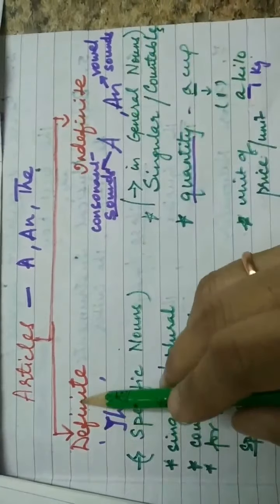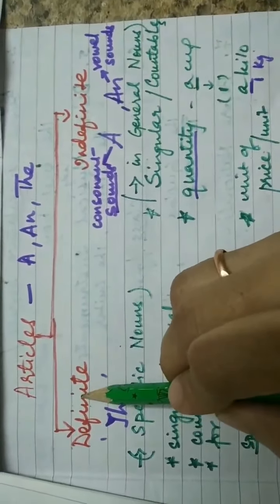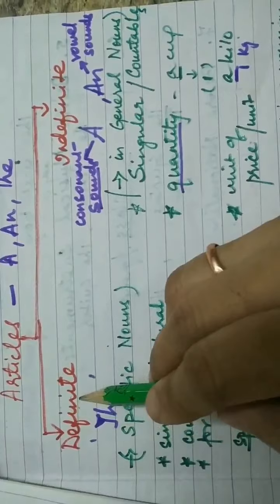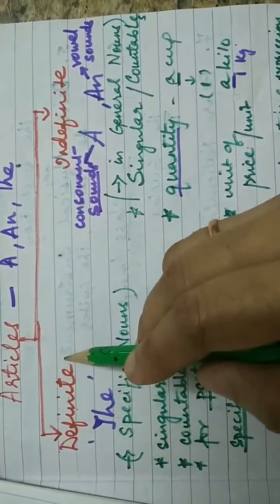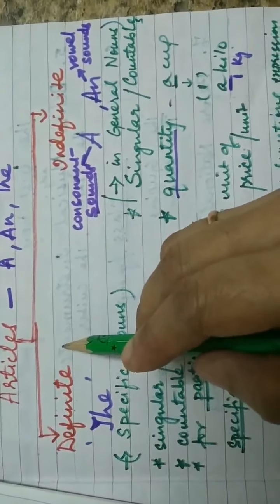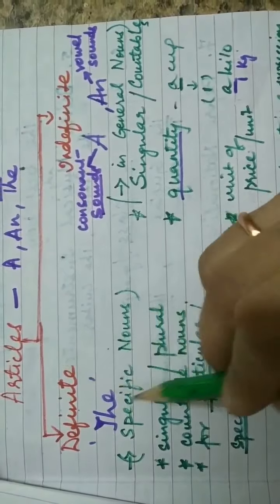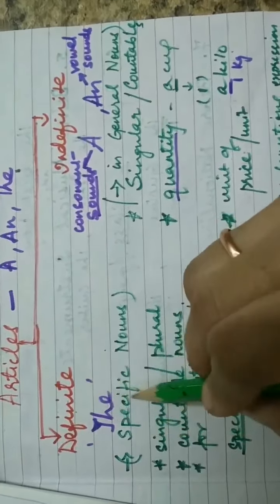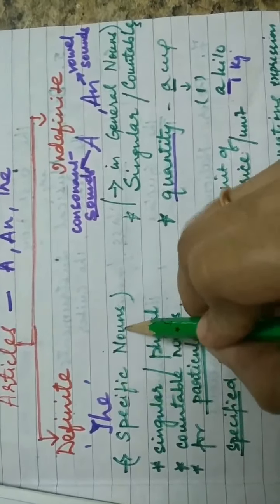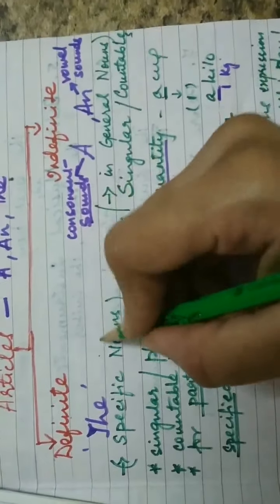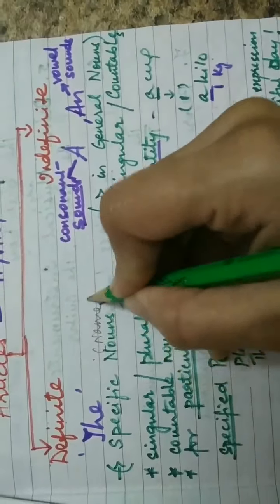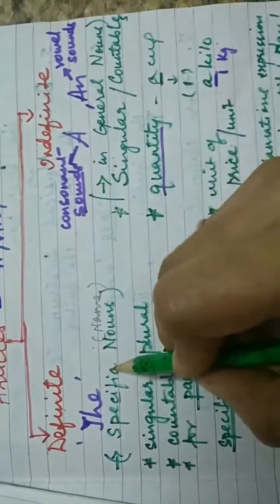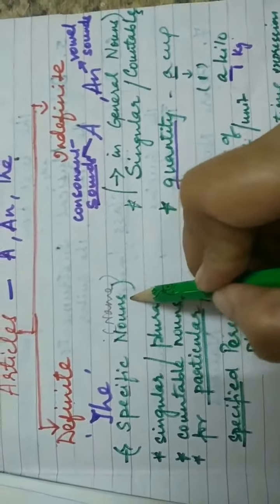Now, definite means particular. So, as the name suggests, definite means particular, that means some specific name. So, the is used for the definite article to denote a specific noun. Okay, specific name, because noun means name. So, the is used to denote the specific nouns.